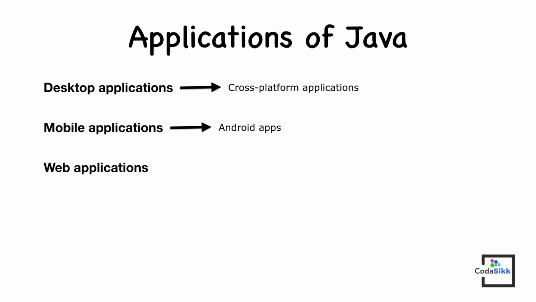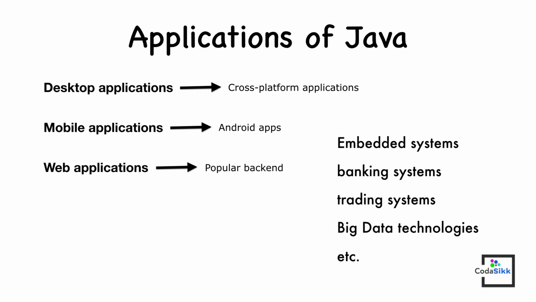Java is also a popular language for backend web development. There are a ton of technologies available for Java developers which help them create any sort of static or dynamic websites. Most of them are open source. Java is not only used for application development but also to develop embedded systems, banking systems, trading systems, big data technologies, etc.